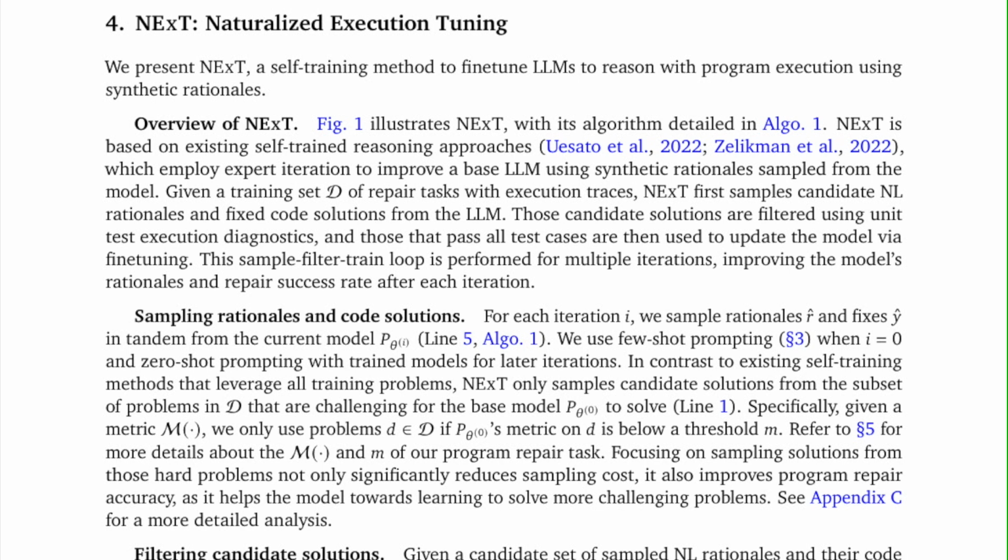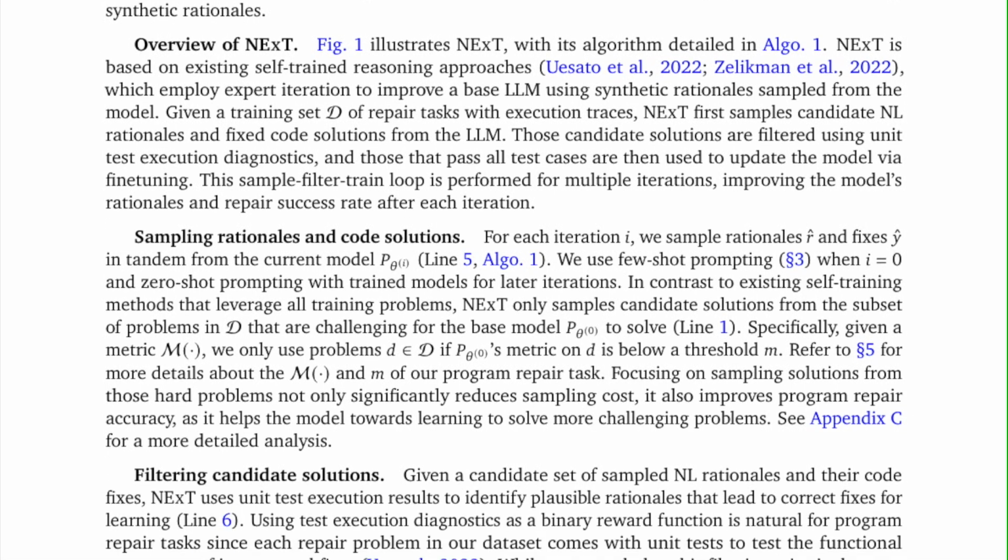Specifically, given a metric M, we only use problems D' that are a member of D if Pθ0's metric on D' is below a threshold M'. Refer to Section 5 for more details about the M and M' of our program repair task. Focusing on sampling solutions from those hard problems not only significantly reduces sampling cost, it also improves program repair accuracy, as it helps the model towards learning to solve more challenging problems. See Appendix C for more detailed analysis.